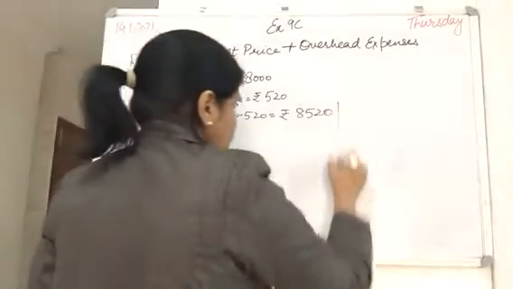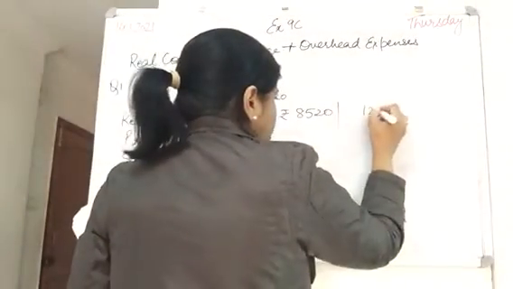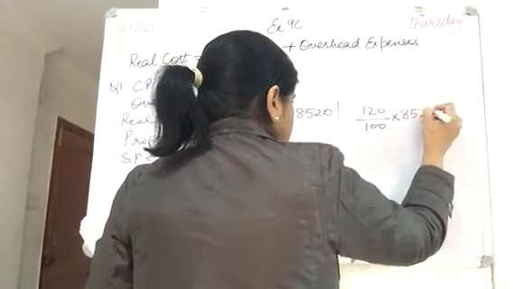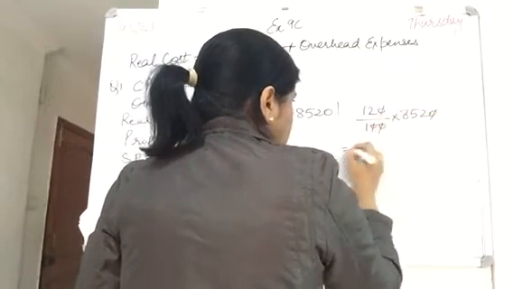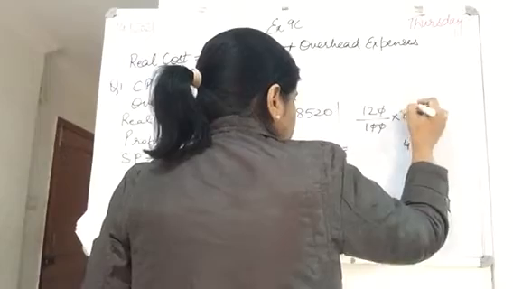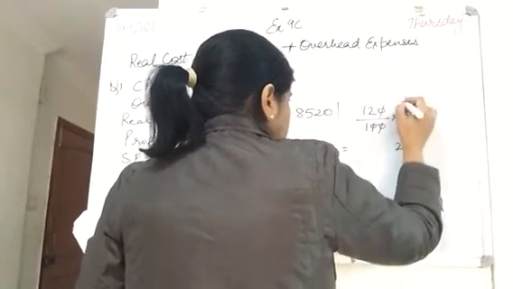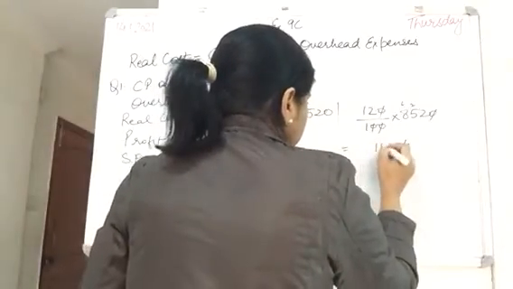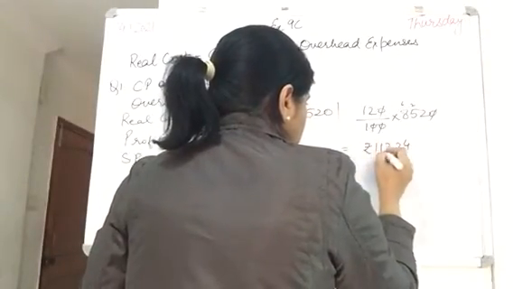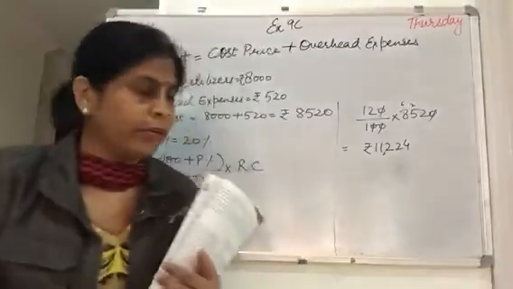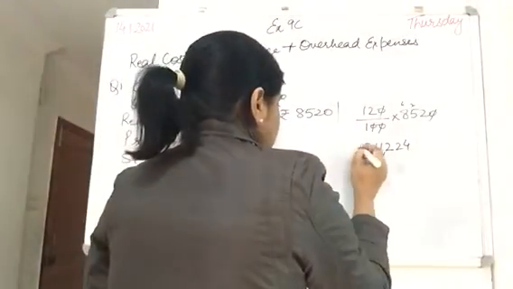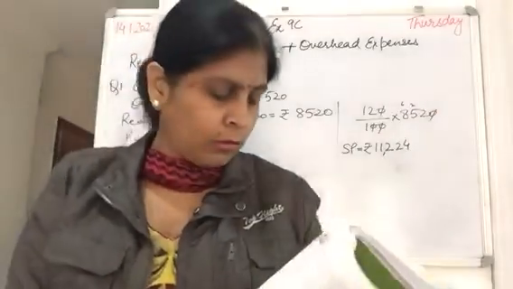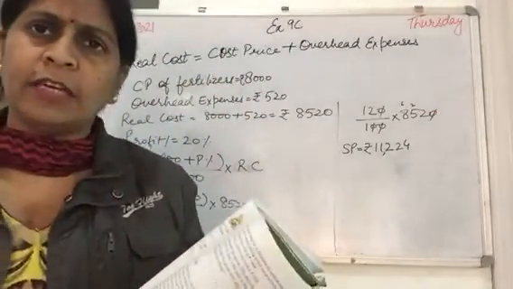Now let's solve this. 120 upon 100 into 8520. Cut the zeros. 12 2s are 24, carry 2, 12 5s are 60, 62, carry 6, 12 8s are 96 and 6 is 102. So 10,224 is the selling price of those fertilizers. Clear? Thank you.